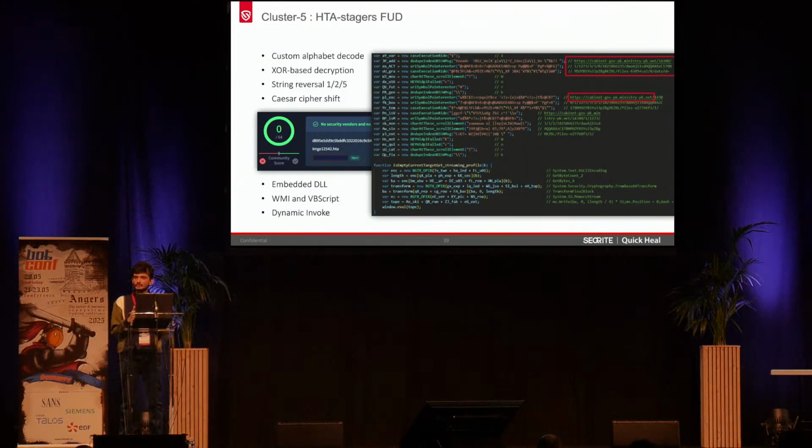It was using Caesar cipher shift, and its typical embedding of DLL, and then we also observed it using scripts and various code like WMI-based scripting and VB scripts, and then finally invoking the DLL payload embedded dynamically in the memory of MSHTA.